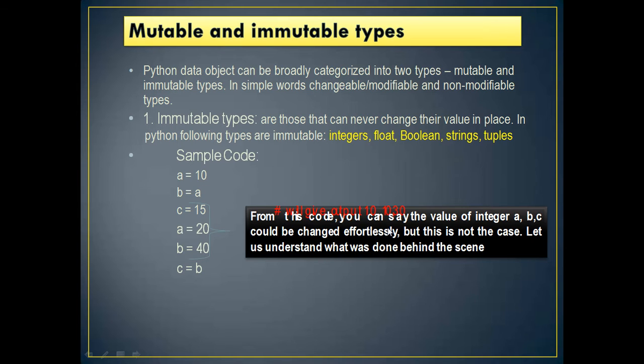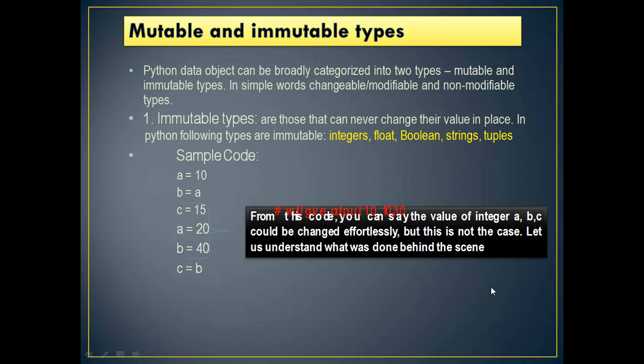From this code, you can say the values of integers A, B, C could be changed effortlessly. What we have done here is made an attempt to change the value of A, and B also. Remember these are all integers, meaning immutable. But this is not the case. Let us understand what was done behind the scene.